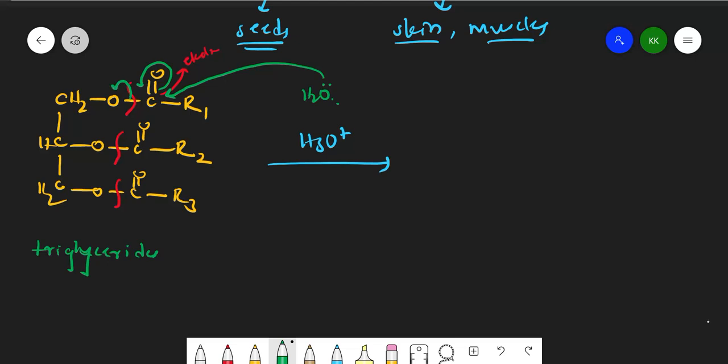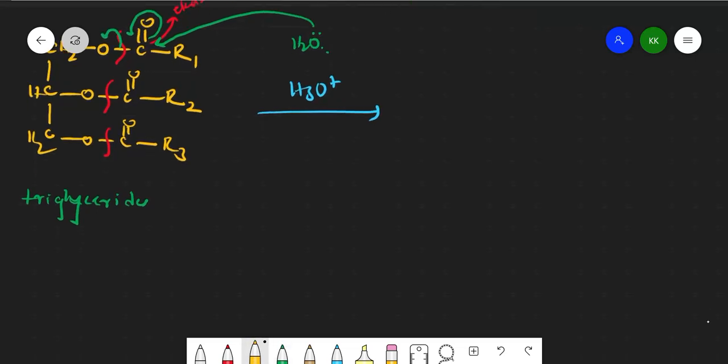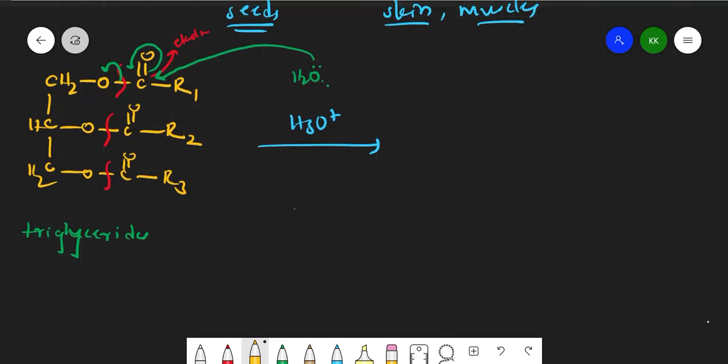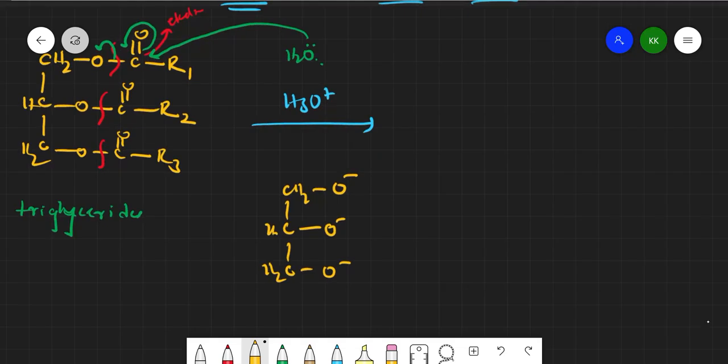So we get O negative. If I want to write a few steps, I can write like this: CO minus, CHO minus, and here again CH2O minus. Acidic hydrolysis means acid will be there in excess, H plus, so all these oxygen negative charges will take this H plus.